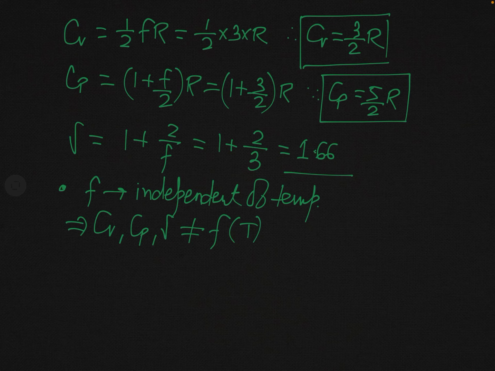In fact, this theoretical value is very close to the experimental result. So we assume that in the case of monatomic gas, the classical kinetic theory or equipartition theorem is in very close agreement with experiment.